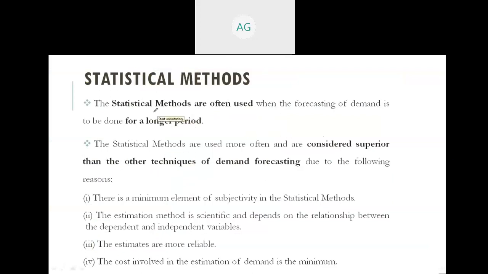So the statistical methods are often used when the forecasting of demand is to be done for a longer period. So the statistical methods are used more often and are considered superior. These methods are considered superior to the other techniques of demand forecasting due to the following reasons. So these are the four important reasons why we consider the statistical methods superior to the other methods. So the first is there is a minimum element of subjectivity in the statistical methods.